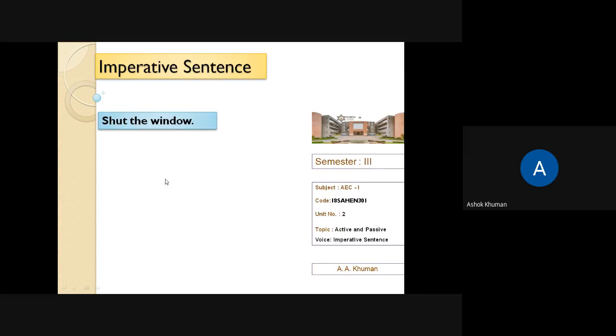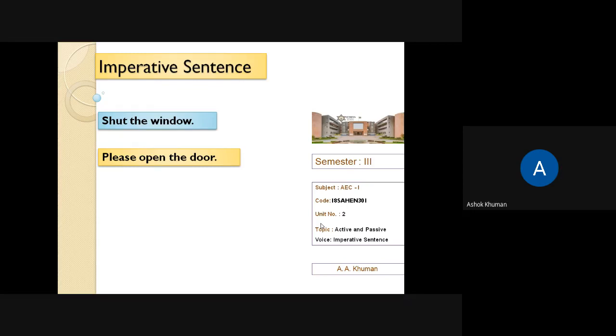For example, you can see on your screen: shut the window. The window, and the verb shut. Then we have: please open the door. Now see here in the second sentence, the word please is used. Sometimes kindly is used: kindly open the door. So the two sentences are different. Shut the window, you are ordering. There you don't see any politeness in the sentence.